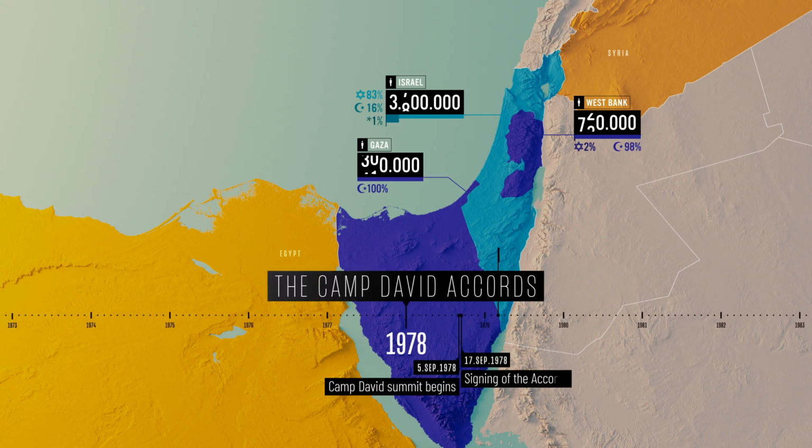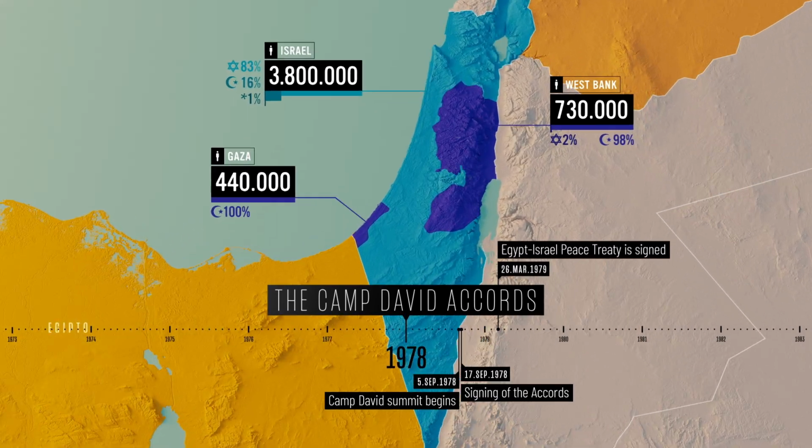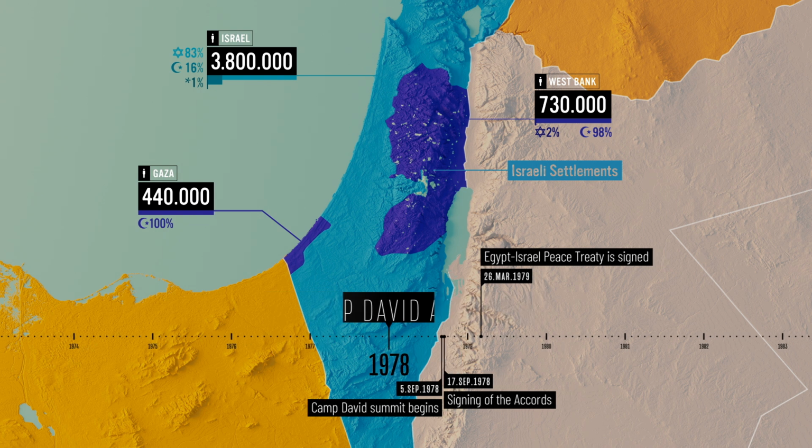Israel signs peace with Egypt and returns the Sinai. At the same time, it intensifies settlement building in the West Bank, making a future Palestinian state harder to achieve.